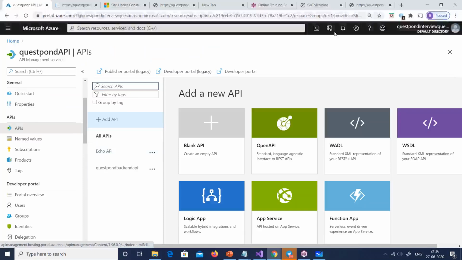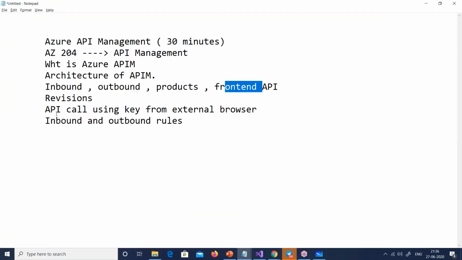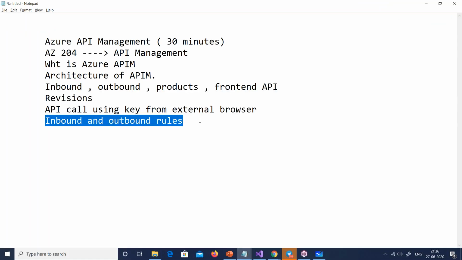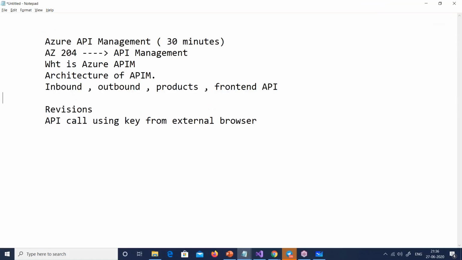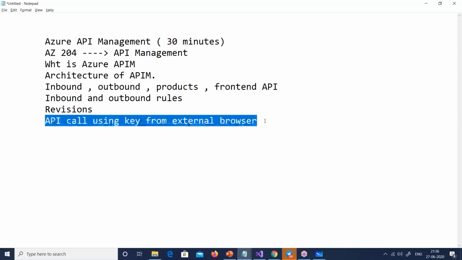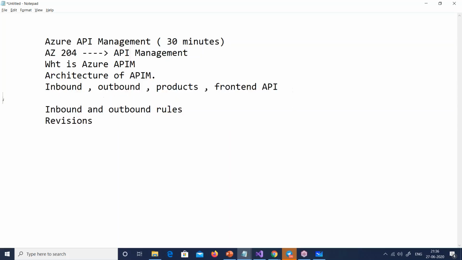Now think about it. Someone is using this. Okay, before revision, let me configure an inbound rule, then I will take revision. This one, calling the API from the external browser, I've completed. So this is done. We have done till here. This is done. This is done. Just for my notes out here.